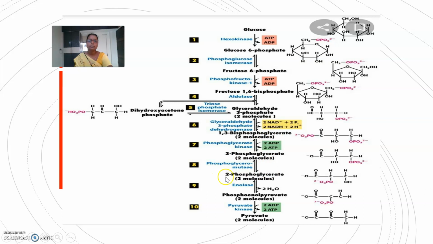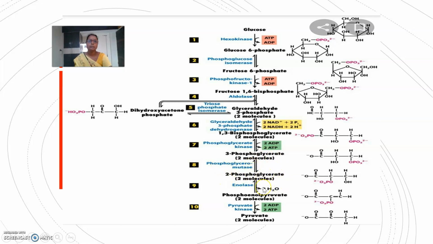This 3-phosphoglycerate forms 2-phosphoglycerate. The enzyme involved is phosphoglyceromutase. The phosphate from the third carbon position is shifted to the second carbon. There is shifting of the phosphate group, hence mutase.